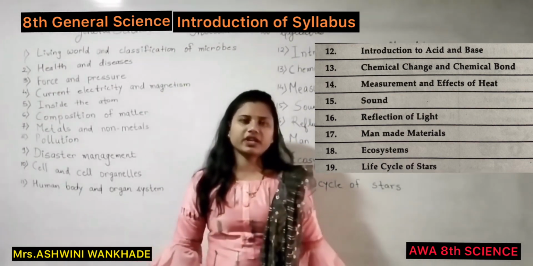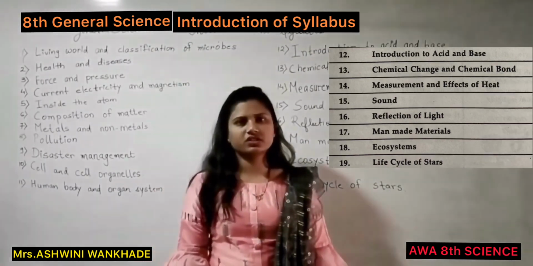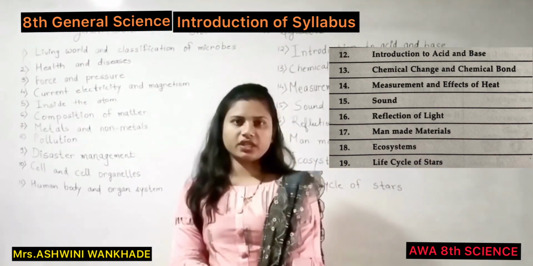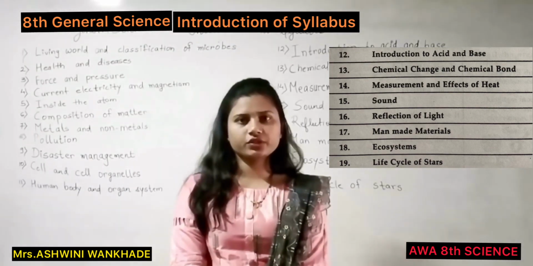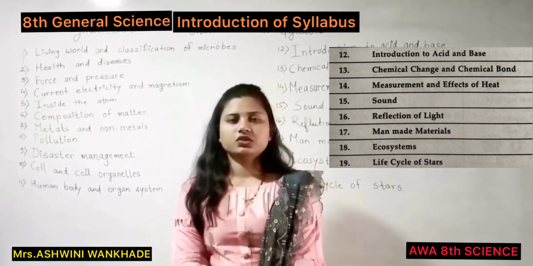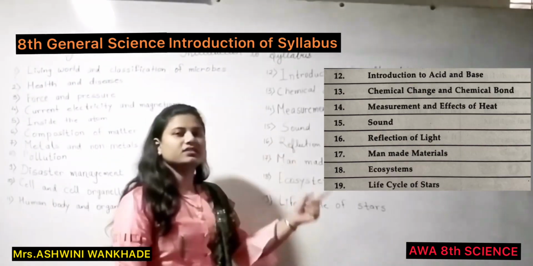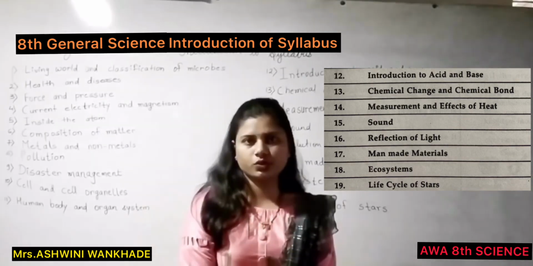Our next chapter is Measurement and Effect of Heat. In this chapter, we are going to study the sources of heat, then heat and temperature, then we will study the thermometer, specific heat, working and construction of a calorimeter, and lastly the expansion of solid, liquid and gases. Then our next chapter is Sound. In this chapter we are going to study how sound is produced by using a tuning fork.